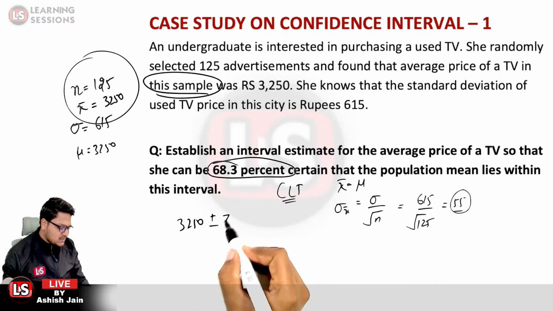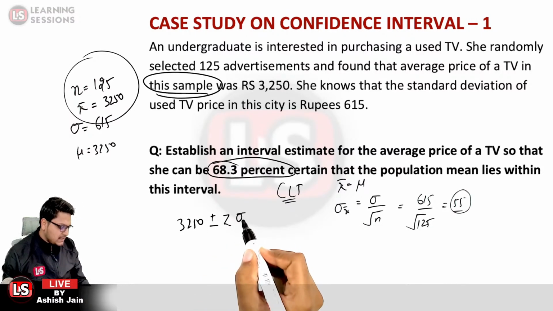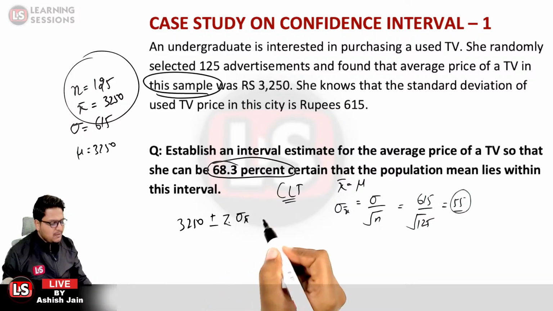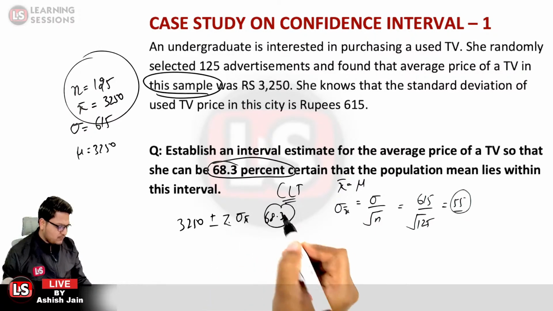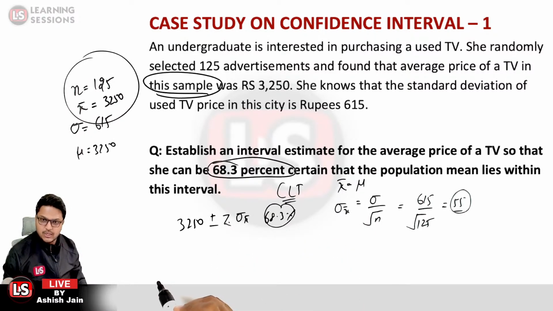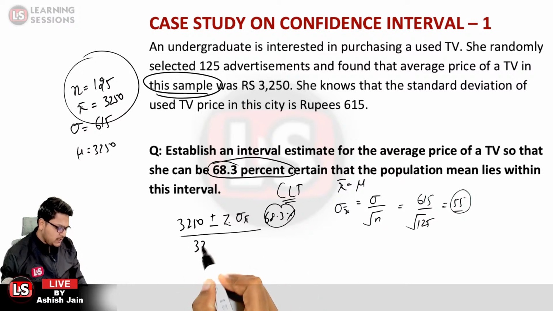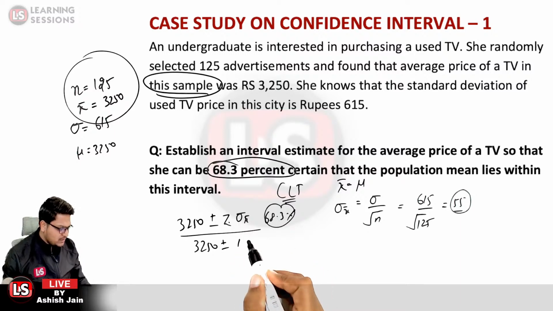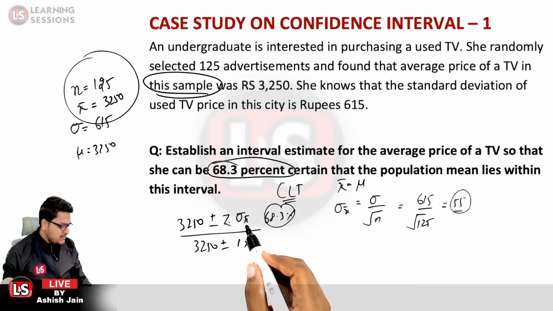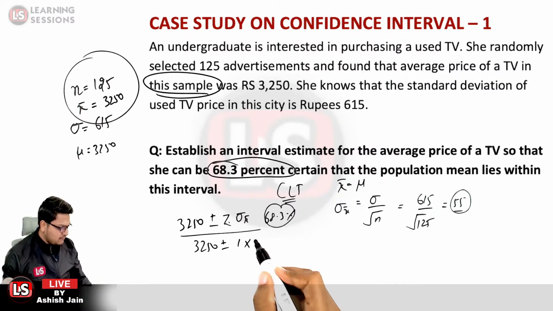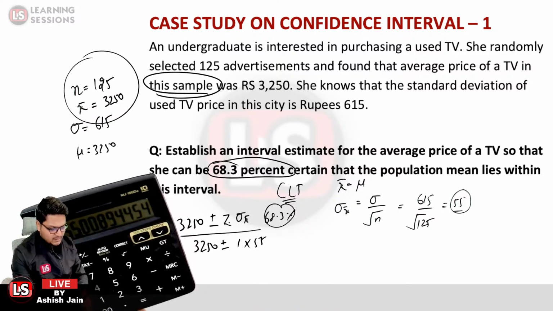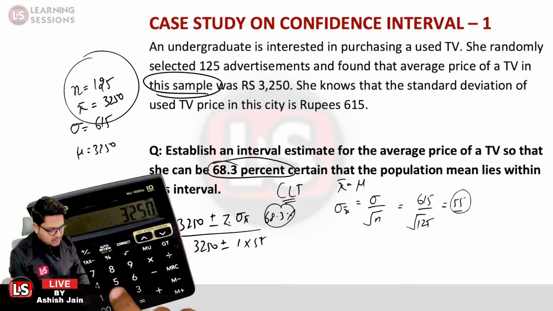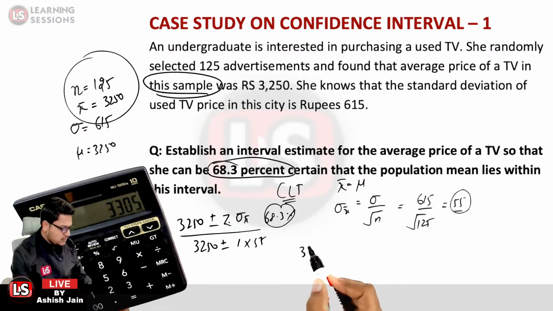It is plus minus z times sigma x bar for 68.3% of the probability, for 68.3% of the certainty. So it will be 3250 plus minus 1, for this particular z value. For 68.3%, z will be equal to 1. So multiplied by the standard deviation for the sample mean, that is 55 over here, and that would be the answer. So 3250 plus 55 is equal to 3305.